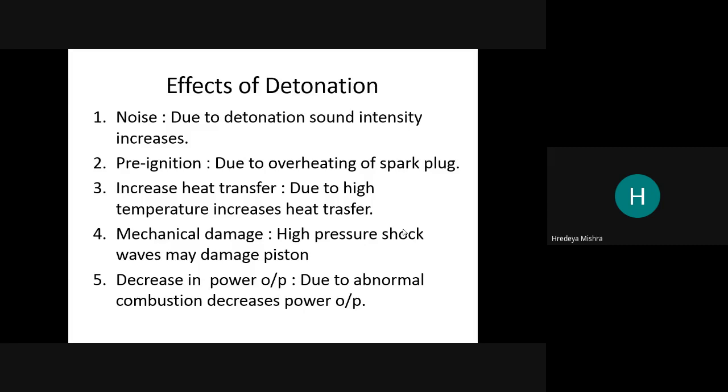Increase in heat transfer. Due to the high temperature, heat transfer is very high. Mechanical damage is there. High pressure shock wave may damage the piston. It may make a crack on your piston, and your piston is damaged, so your engine is damaged. Decrease in power output: due to abnormal combustion, the power output decreases.